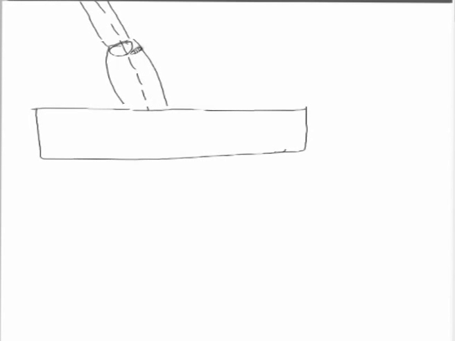If the arc is moving along its axis, that is the intended path, then the molten metal will also be moving along the axis of the arc and will help us place the molten metal in the desired position. But in some cases, deflection of the arc either in the forward direction or in the backward direction can take place.